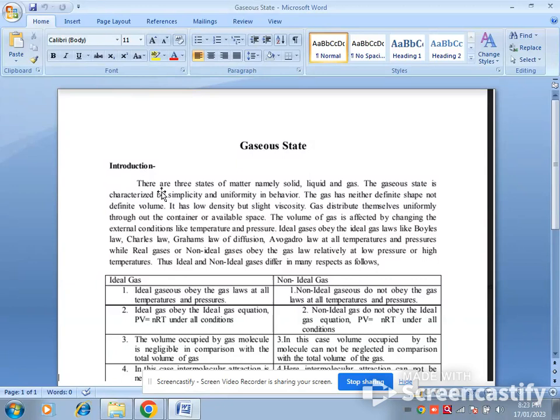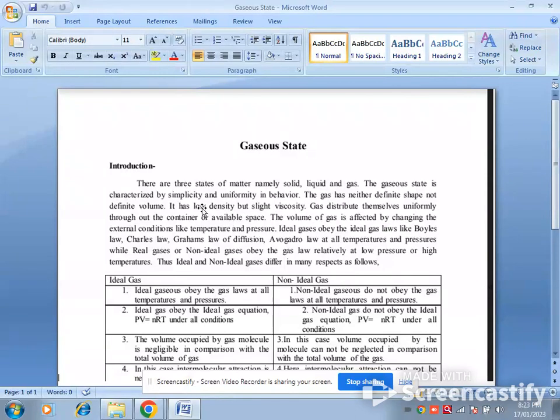The gaseous state is one of the important states of matter. Basically, there are three states of matter, namely solid, liquid, and gas. The gaseous state is characterized by the simplicity and uniformity of its behavior. Gases have neither a definite shape nor a definite volume. That is, they do not possess any shape or volume.